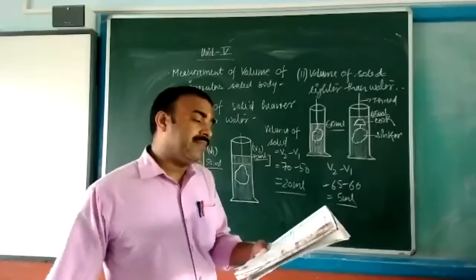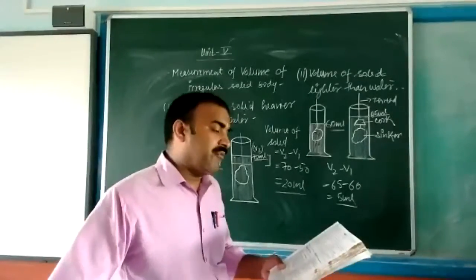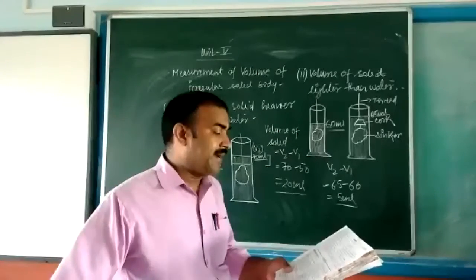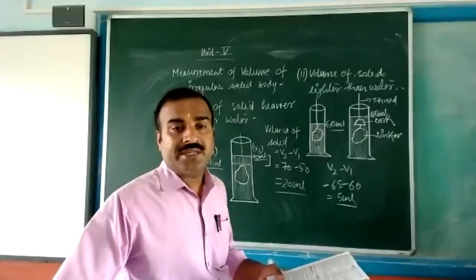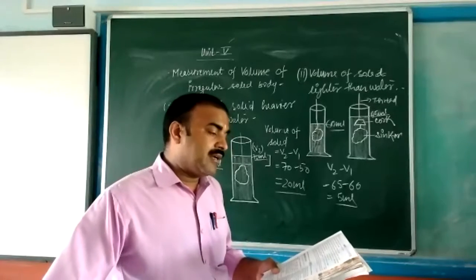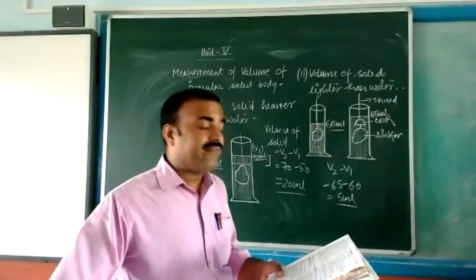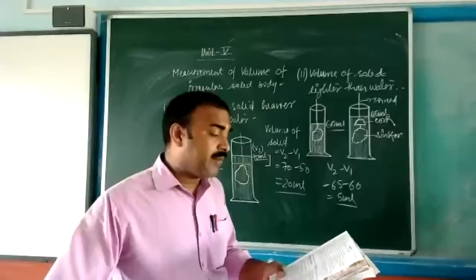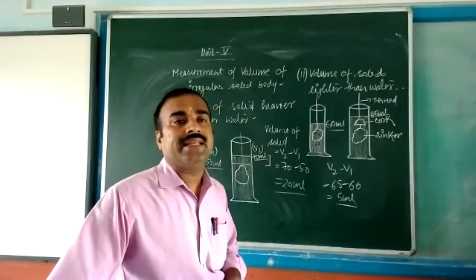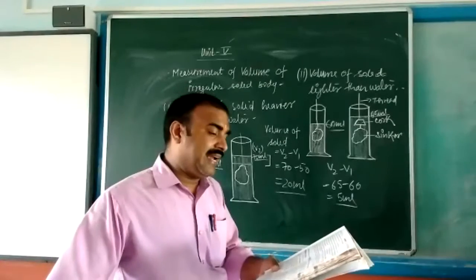Question number 7. The level of the water in the measuring cylinder is 12.5 ml. When a stone is lowered in it, the volume is 21 ml. Find the volume of the stone. You can find it out. Okay, very good. So 21 ml minus 12.5 ml. Easily you can do it. Now 7, 8 also you can do.